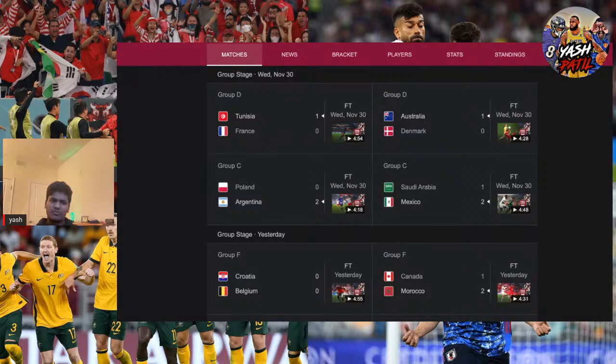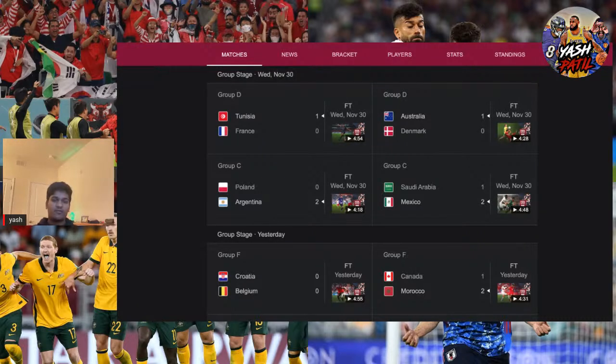They had the same goal difference. I forget what it was exactly, and then they had the same amount of goals scored. So those are every category that they take into consideration. So all of them were tied. So then after that, I didn't even know this, they go to the fair play rule, which is whoever has the most yellow cards does not advance.